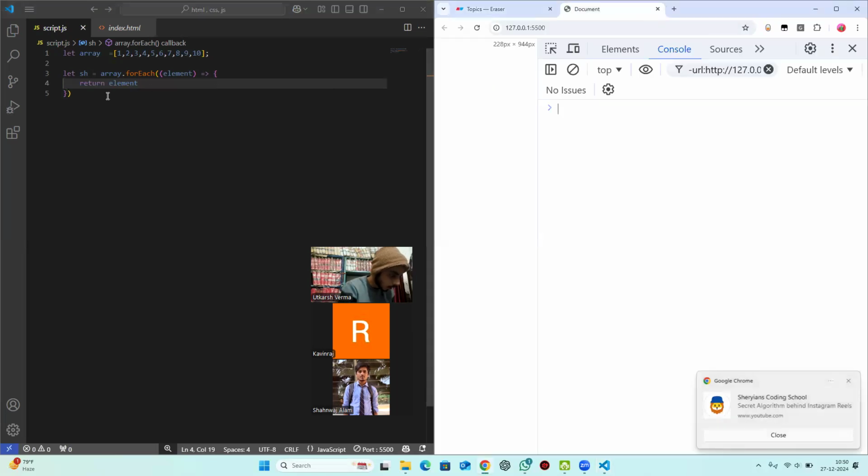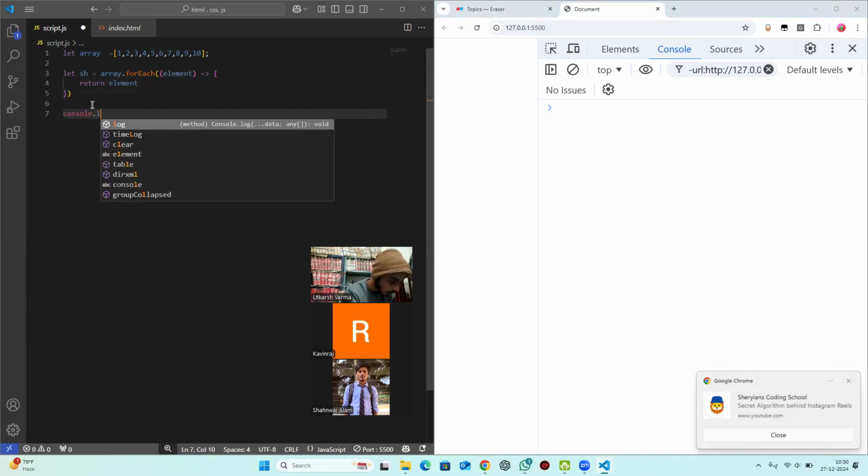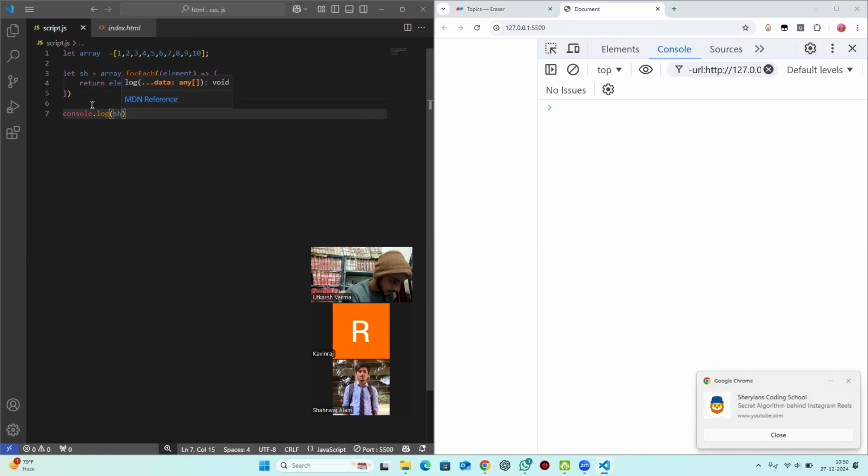This sh must be containing all the elements that are inside this particular array. So if we write console dot log sh, let's see what we are getting. We are getting undefined. Even though we have written return here, it is still not returning any element, right? So forEach does not return anything.